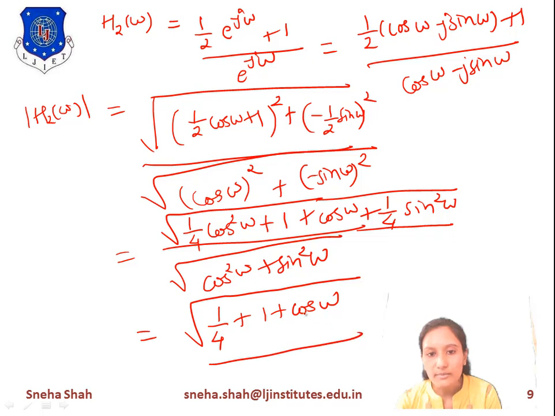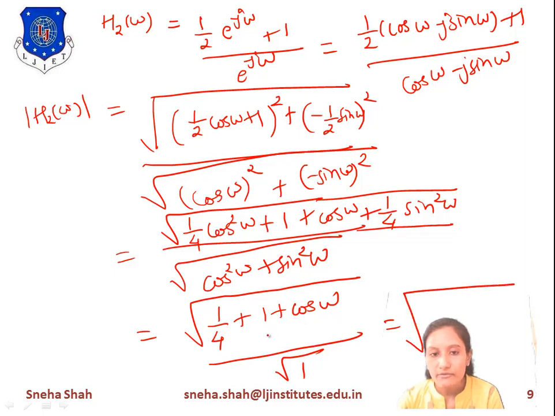Divided by cos square omega plus sin square omega, which gives under root 1, and under root 1 means 1. This part divided by 1 gives this answer only. And 1 by 4 plus 1 gives 5 by 4 plus this term cos omega. So this one is equation number 2.